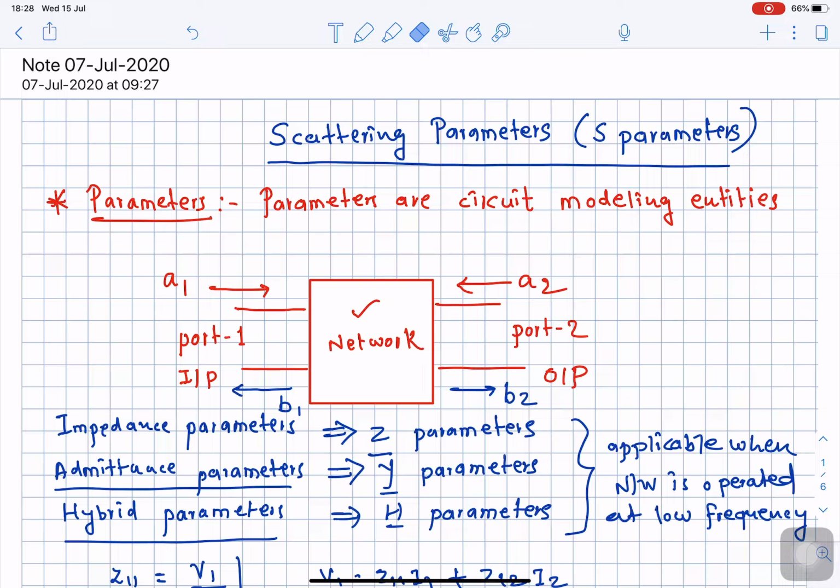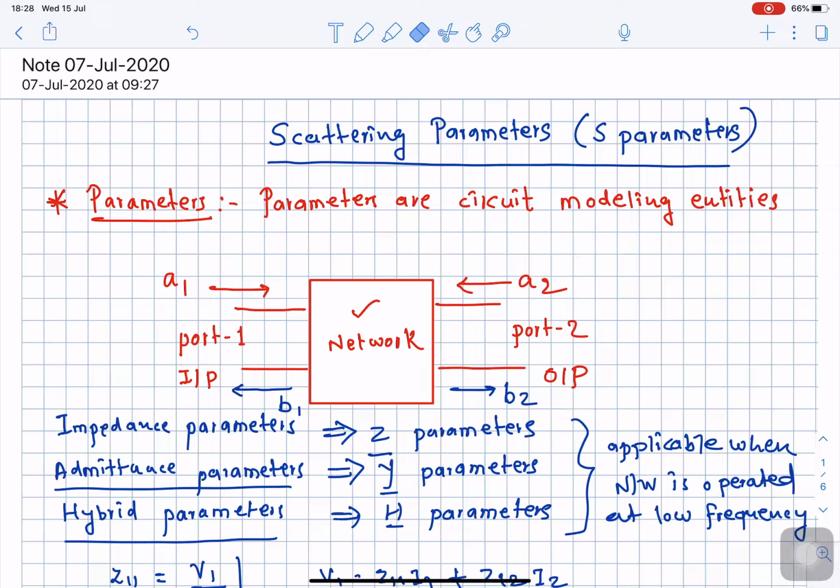Let us see how the scattering parameters of a given network operated at a microwave frequency are formulated. The important conclusion here, and I am underlining it, is that scattering parameters do not require short circuit or open circuit conditions to be imposed on a particular port.